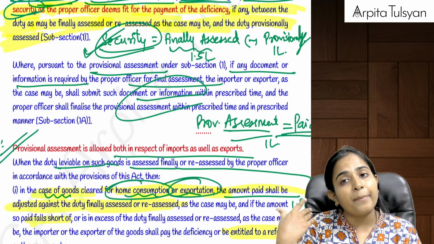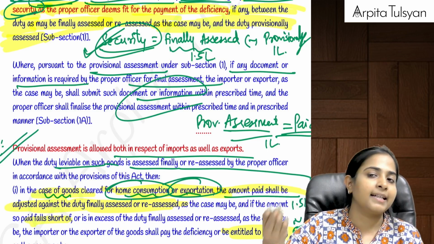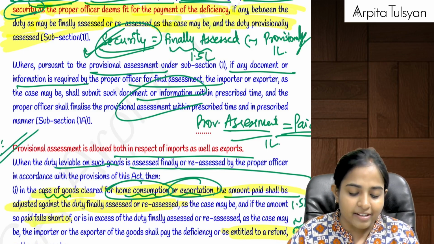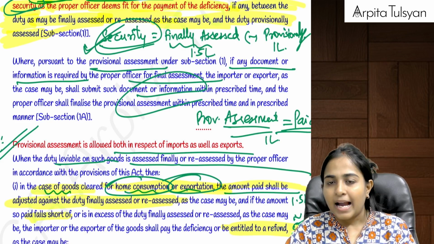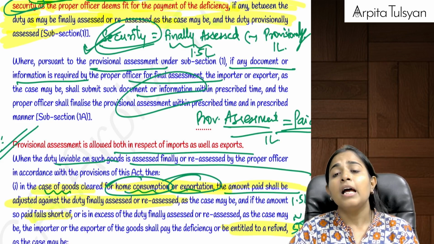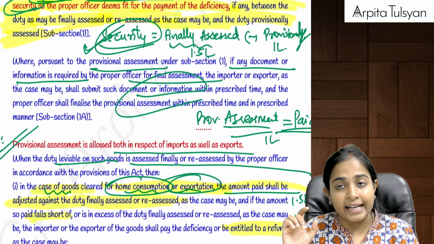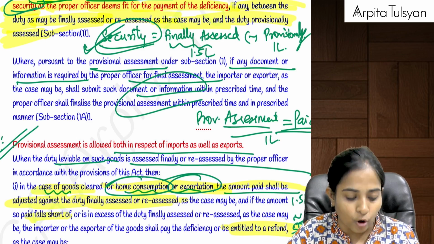Suppose I have already paid more during provisional assessment, then whatever is the excess amount that I have paid, I will get it as a refund. Are you clear till here? Now listen, this is interest percentage etc. I have not told you yet.